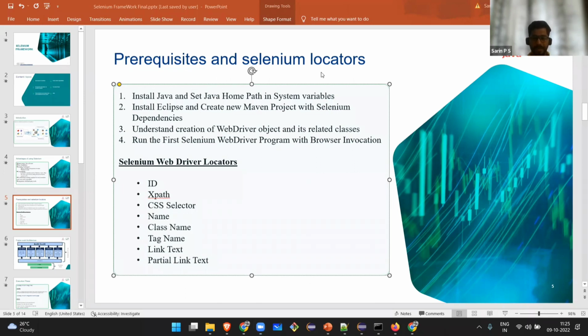People can correct me if I'm wrong. Whatever I'm saying is from my understanding and practical knowledge. When I was using Internet Explorer, if I gave ID instead of CSS and XPath, ID was the fastest, and only then XPath and CSS selector. But if I give ID, XPath and CSS selector randomly in Chrome or Firefox, everything works at the same speed. There is a slight milliseconds difference, which is not even notable.